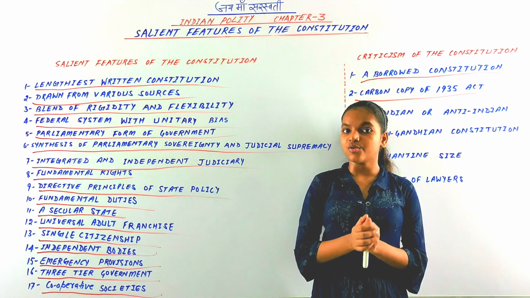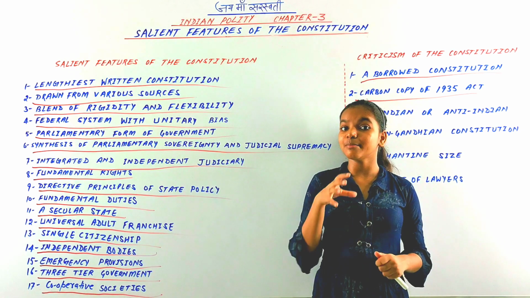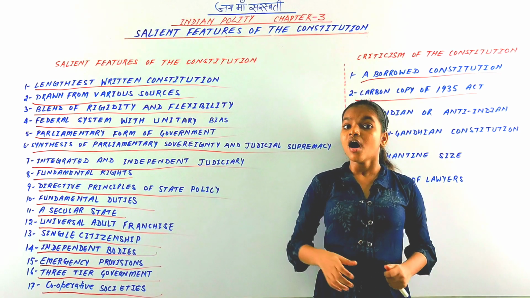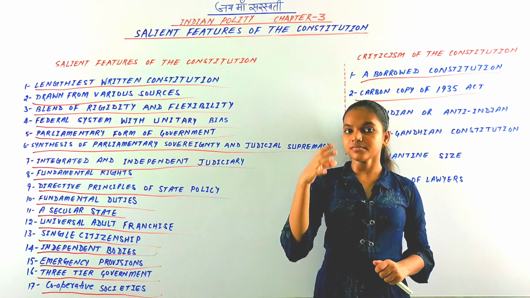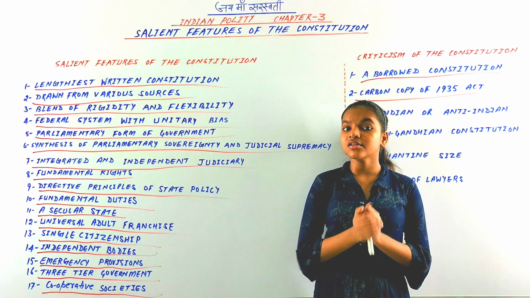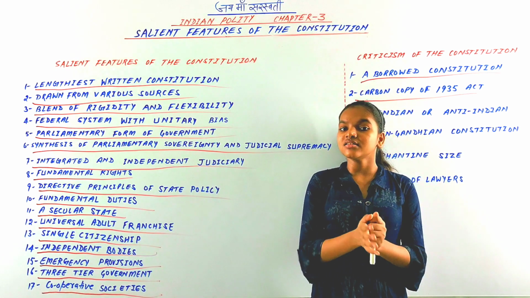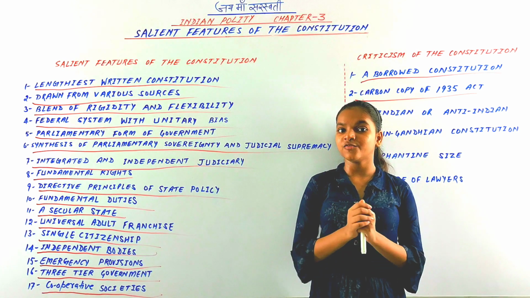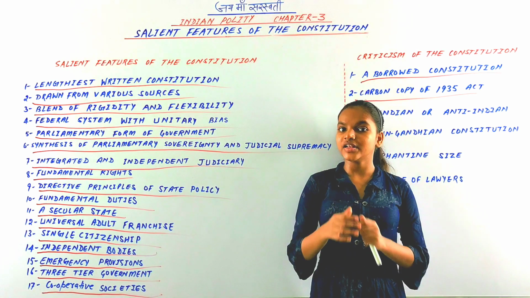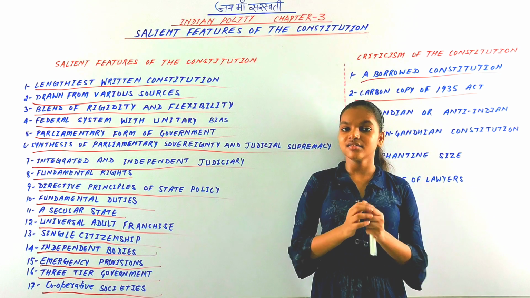And P. R. Deshmukh, who was a member of the Constituent Assembly, also criticized the Indian Constitution. He said that the Indian Constitution is just the Government of India Act of 1935, only with adult franchise added.